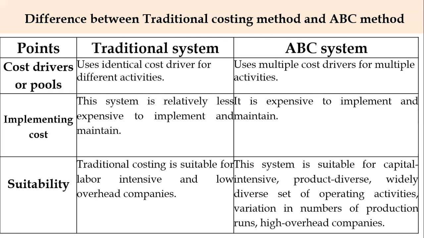That is, large companies that are very capital intensive and have many operations which produce different types of products and go for diversification of products. Such manufacturing companies can adopt ABC, and this is very expensive. Any company which has that capacity can adopt the ABC system.